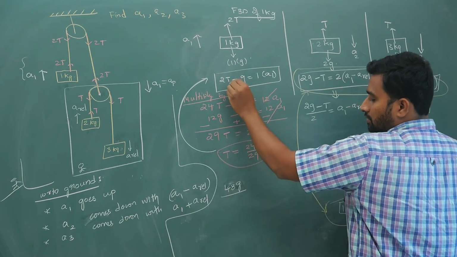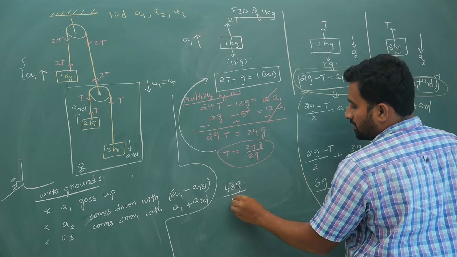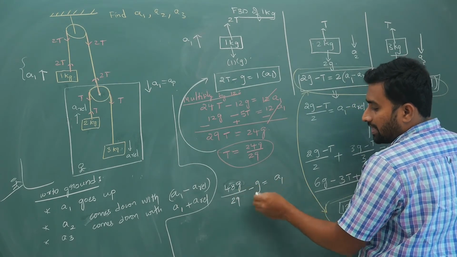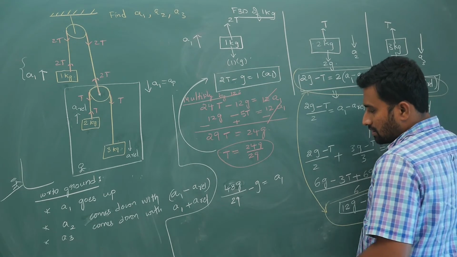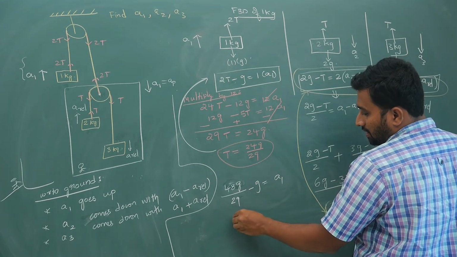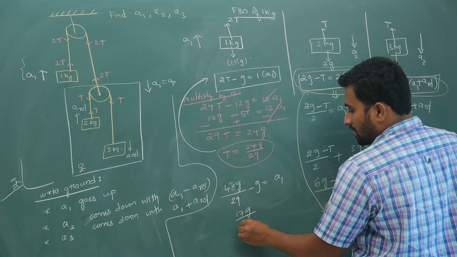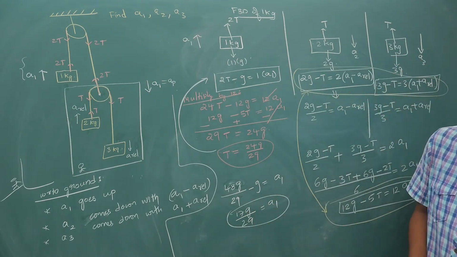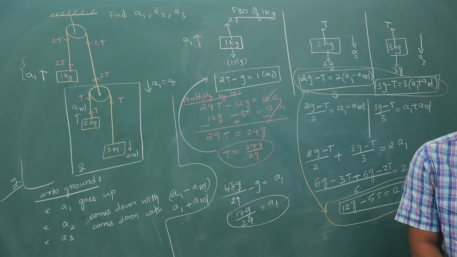I am substituting T into this equation. 48g by 29 minus g is equal to A1. 48 minus 29, how much is it? Around 17g by 29 is equal to A1. Your A1 value is 17g by 29.